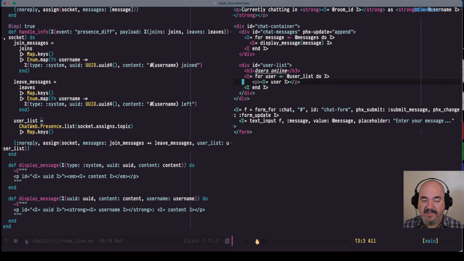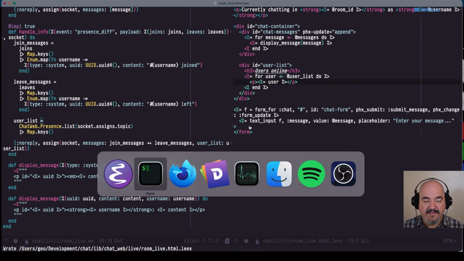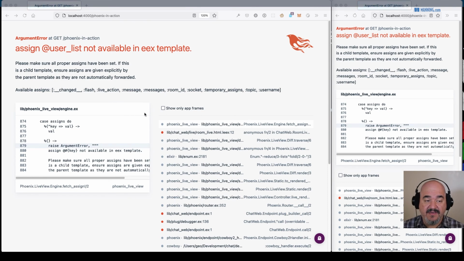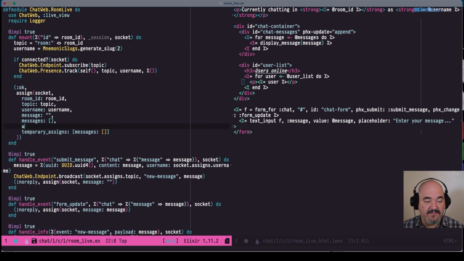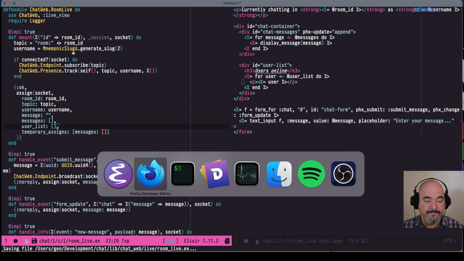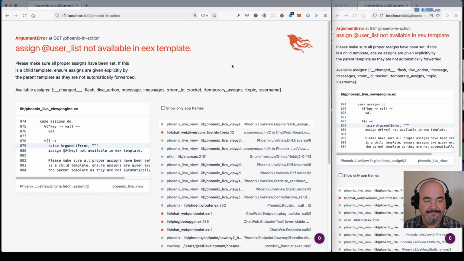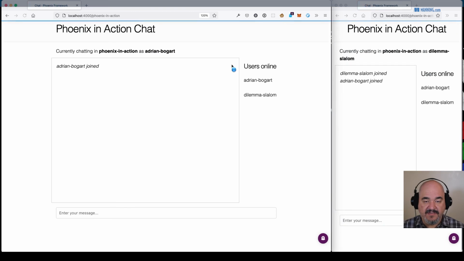Ooh, bad formatting. Okay, save that. Now it'll crash on us the first time because we haven't set it up on mount to track that user list. So let's go back up here. User list is going to start out as an empty array. Sorry, empty list. I've been working in JavaScript too much today.